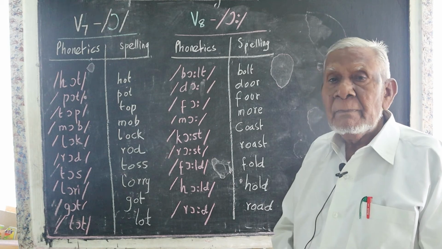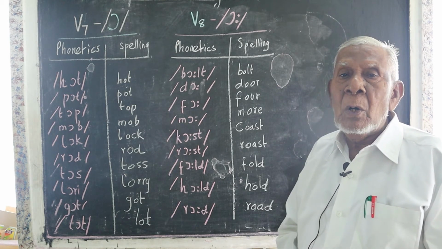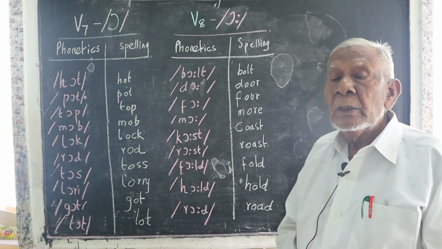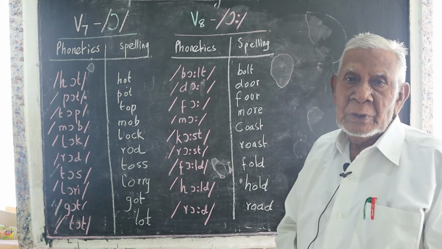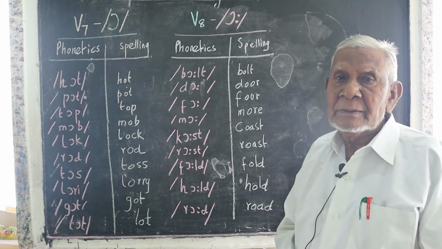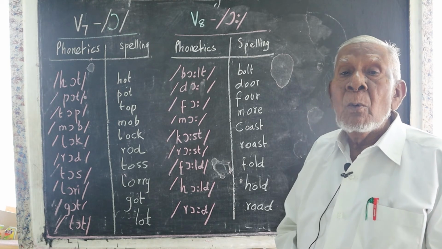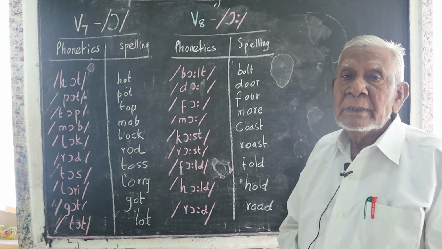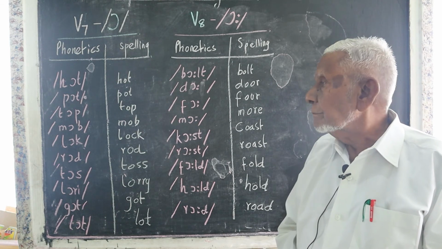The same way, pot, it is a mud pot. Then top, don't say it wrongly. The top of the building is vacant. Mob, the crowd of the people is called mob.